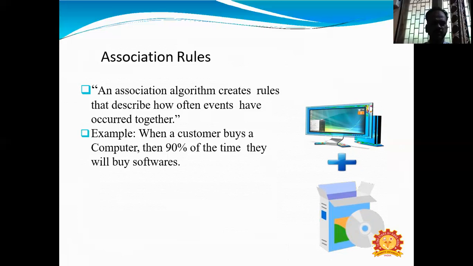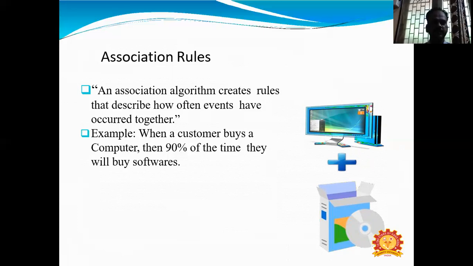Suppose you want to buy one computer, you have to buy the software. Without software, it is not possible to execute the system or the computer. So whenever someone gets a computer, everyone should get the software.